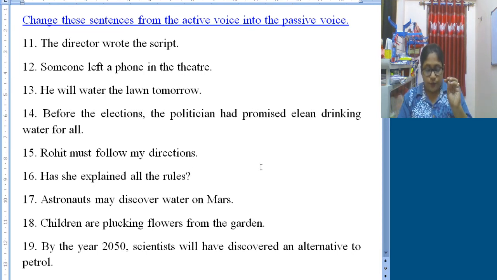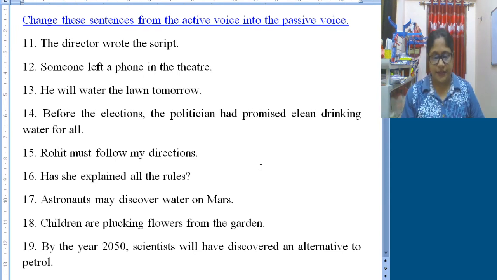Now, we need to find out subject, verb and object. So, subject obviously scientists, and object is an alternative to petrol, and will have discovered is verb, and by the year 2050 this is extra part. So we can put it at the very beginning. That will provide the sentence complete sense. So if we change it into passive, it will be by the year 2050 an alternative to petrol will have been discovered by scientists. Okay.